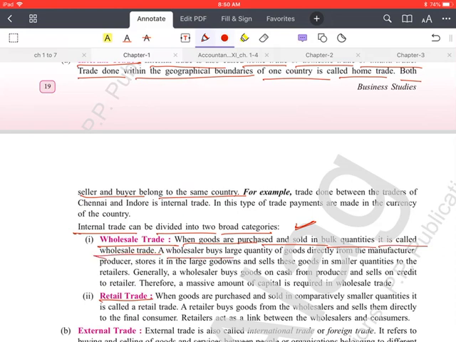A wholesaler buys a large quantity of goods directly from the manufacturer or producer, stores it in large godowns, and sells these goods in smaller quantities to the retailers. Means a person who is doing business in selling and purchasing of goods in large quantity is a wholesaler, and that type of business is wholesale business.